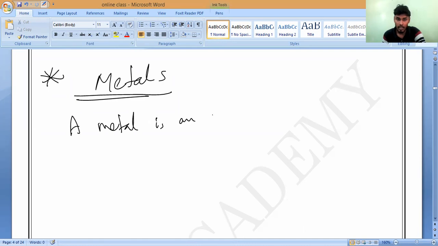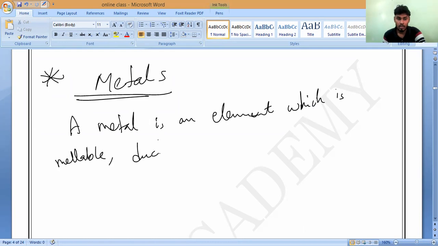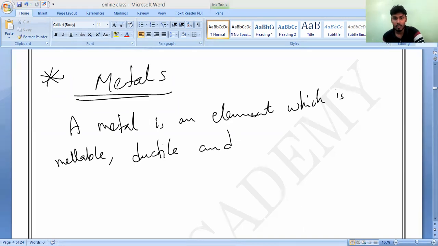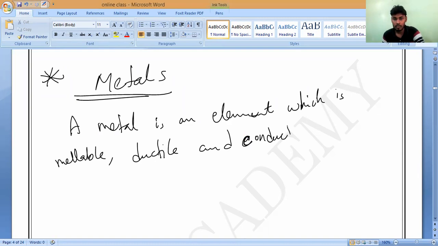Metal is an element which is malleable, ductile, and conducts electricity.